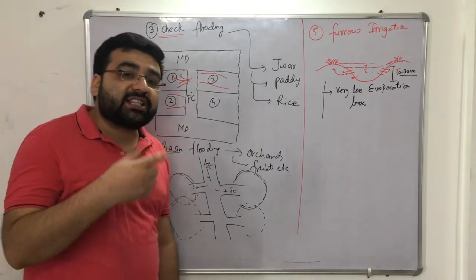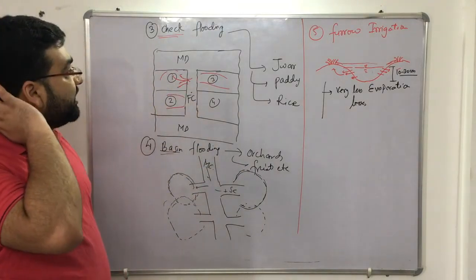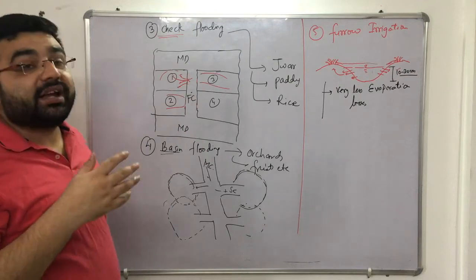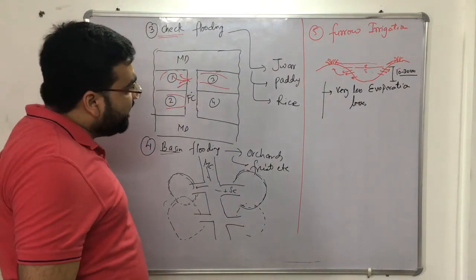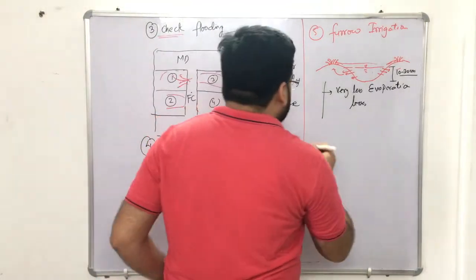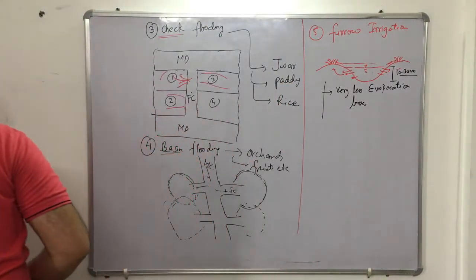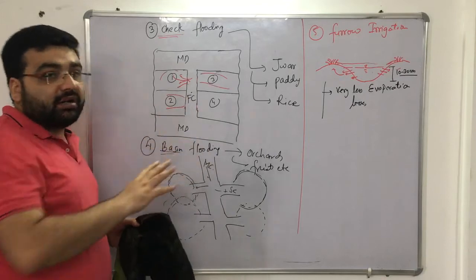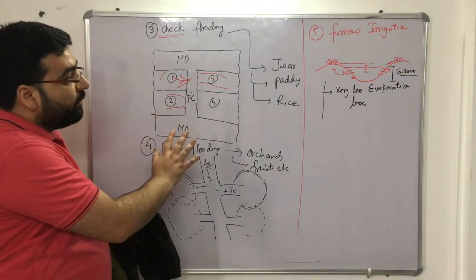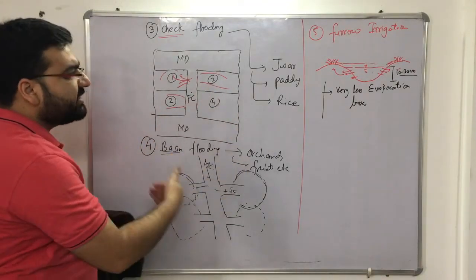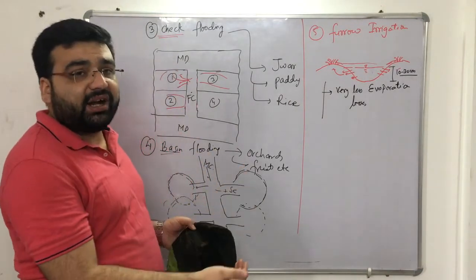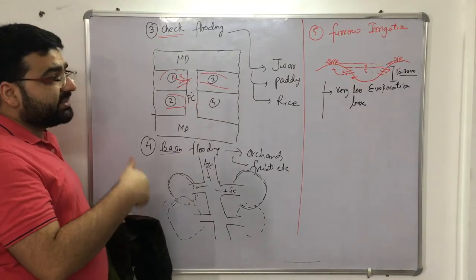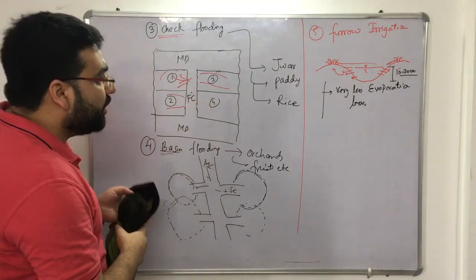Now let's come to the next part in irrigation, that is known as drip irrigation and sprinkler irrigation. Let me tell you in very short, in a very brief way. First of all, let me talk about drip irrigation. Because border flooding was very important, I focused on border flooding very much, right? In the GATE examination, there is very little probability of these questions being asked. But in other examinations, these questions can be asked. So that is why I am explaining other methods also.